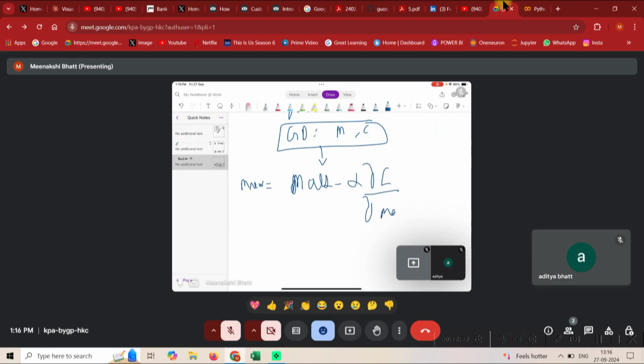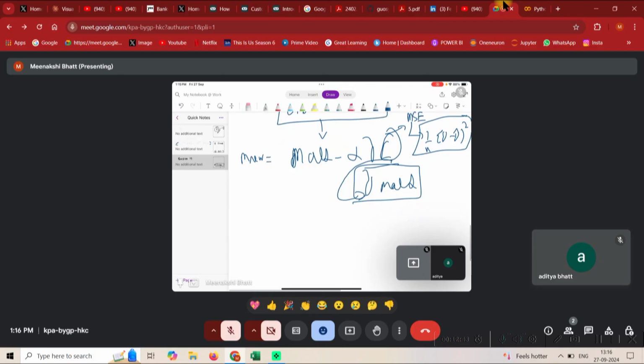So we have a loss function. For the loss function I use MSE. What is MSE? MSE is 1 by n summation of (y minus y hat) whole square. And I showed you how we can take the partial derivative with respect to m, and then we need to do all the calculations, because m old is something you will initialize and in every iteration it will change, and m new will automatically update.